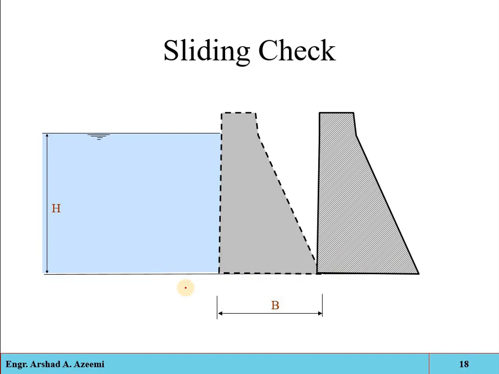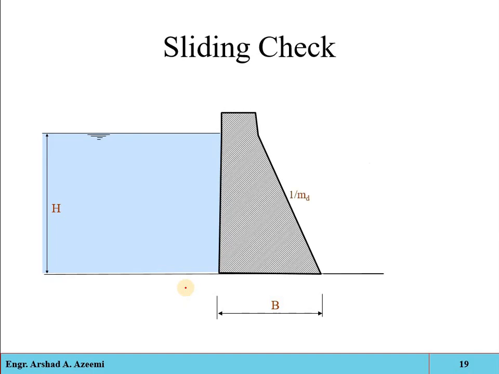So we have to check the stability of the structure against the overturning, that is, how much is the overturning moment and how much is the righting moment. Then you will get the factor of safety against the overturning. Similarly, we have to check the factor of safety against the sliding, that is, how well the structure is safe against the sliding.